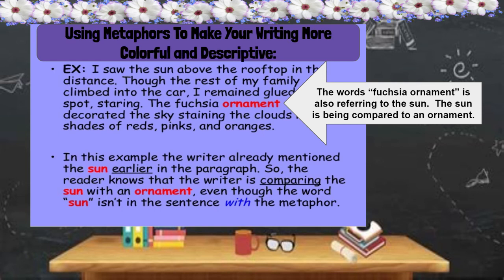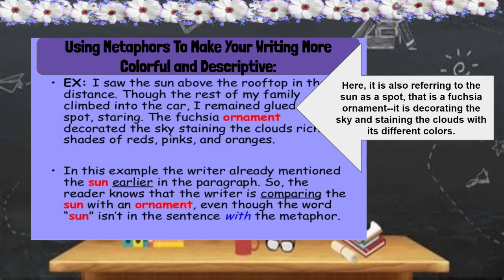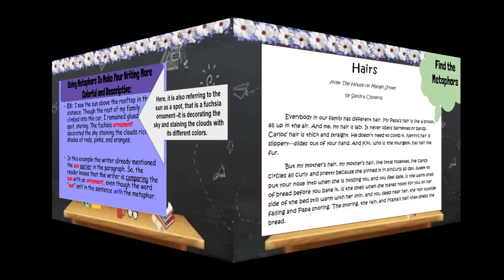Do you see the words fuchsia ornament? The words fuchsia ornament is also referring to the sun. The sun is being compared to an ornament. And here now is the passage that is talking about the sun being a spot, and it is a fuchsia ornament, and it is decorating the sky and staining the clouds with its different colors. So, as I have mentioned before, the writer already mentioned the sun earlier in the paragraph, and all those comparisons were made later on in the paragraph.